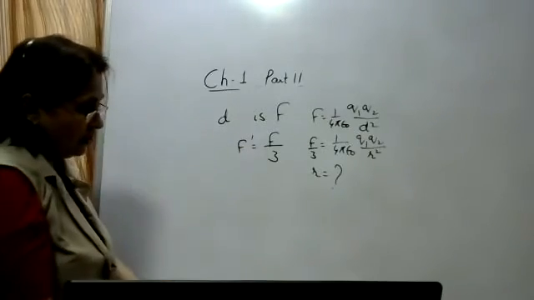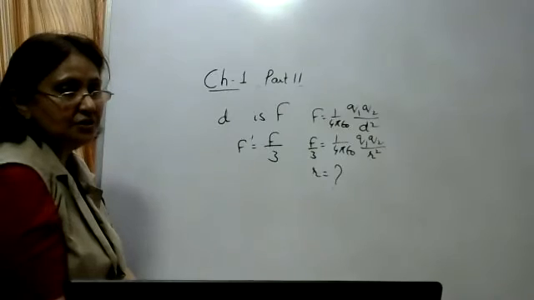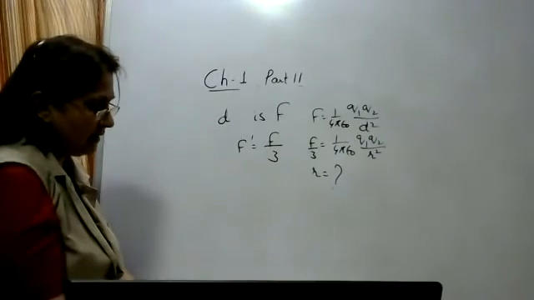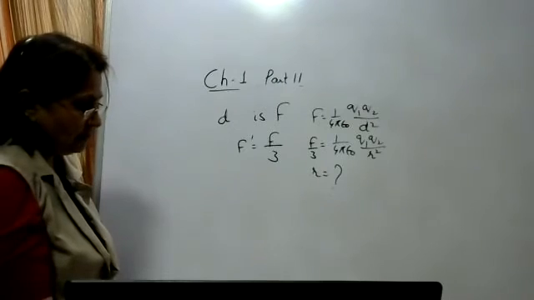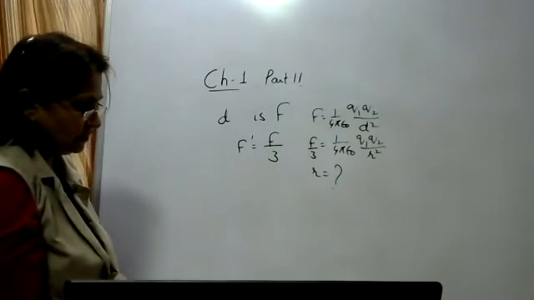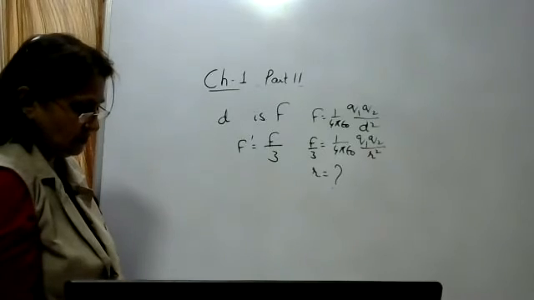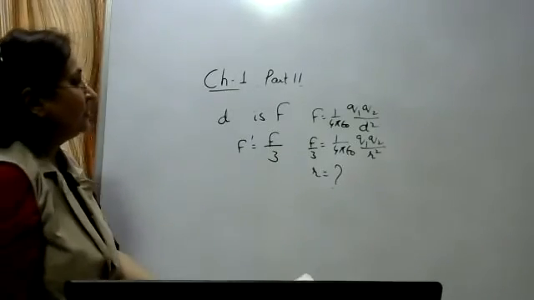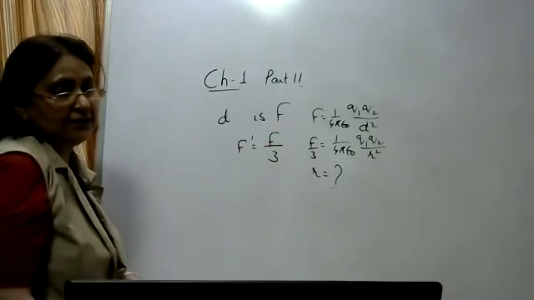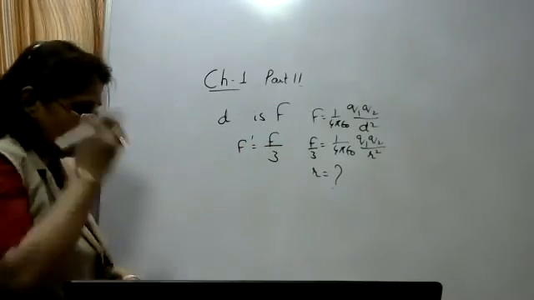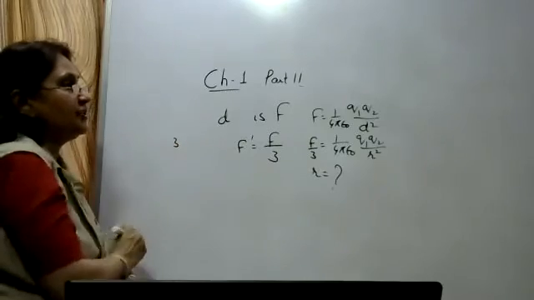So what can you do? You can divide the two equations. Divide these two equations to get r in terms of d. F upon F by 3, what do we get? 3. Divide the left hand side: F upon F by 3 is 3.